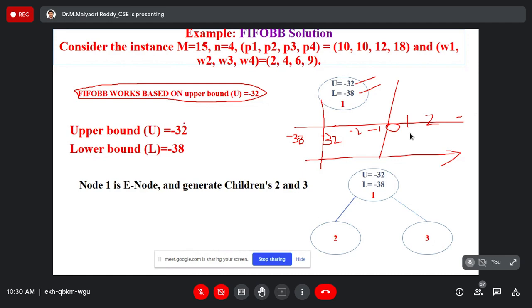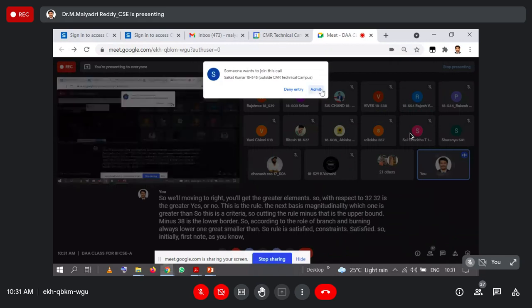So according to the rule, minus 32 is the upper bound and minus 38 is the lower bound. According to the rule of branch and bounding, the lower bound is always smaller than the upper bound. So the rule is satisfied and the constraints are satisfied. Initially, the first node is the E node.